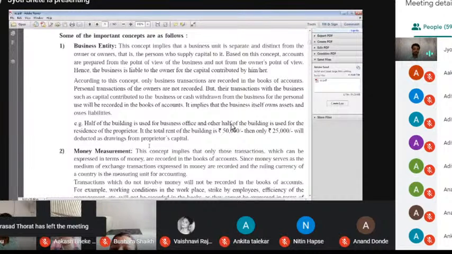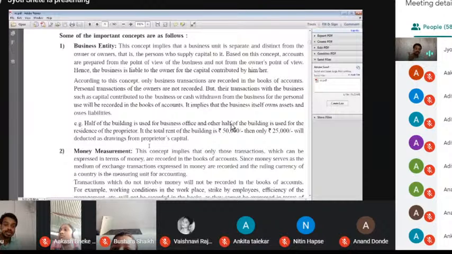What is meant by business entity? No personal transaction enters into the business. That's what we call drawing. That's what we call personal income. That's what we call personal expenses. Such as if I have a house and that house I am using for business, then remember, definitely the rent of that house I distribute between two parts.